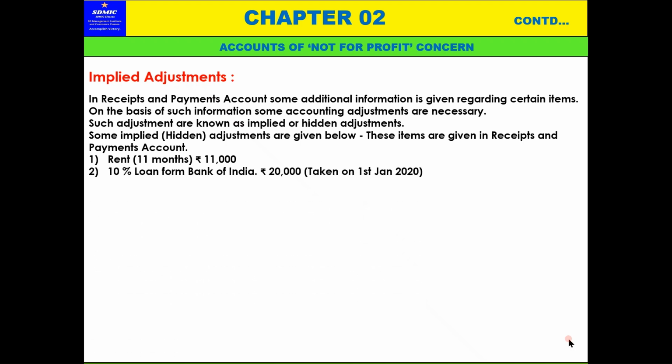Then 10% loan taken from Bank of India. The loan is rupees 20,000, and in brackets it is given, taken on 1st January 2020.